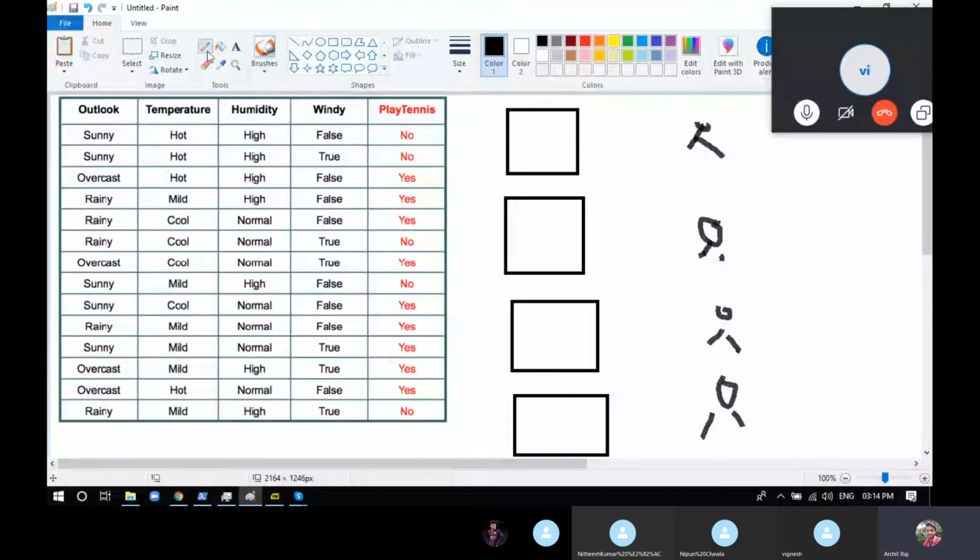To make a bootstrap dataset, what we do is we randomly select any of the rows from the main dataset. Like imagine we selected this one, this one, this one, this one, anyone. It's not any algorithm that you have to choose this or that. So you can choose any of the random dataset, random attributes from the dataset to make a bootstrap dataset.